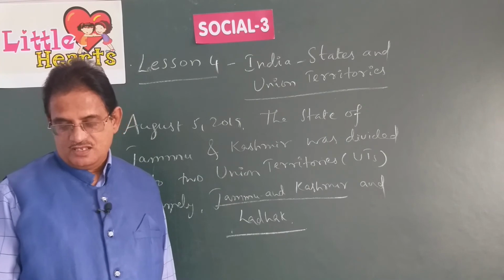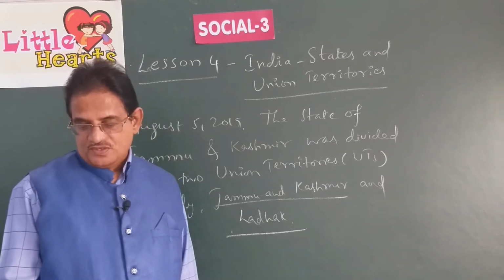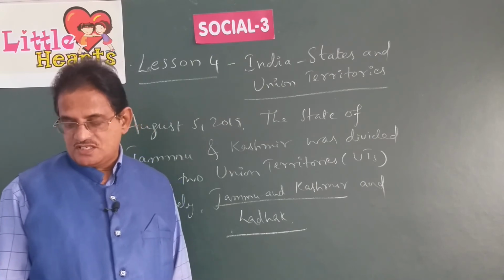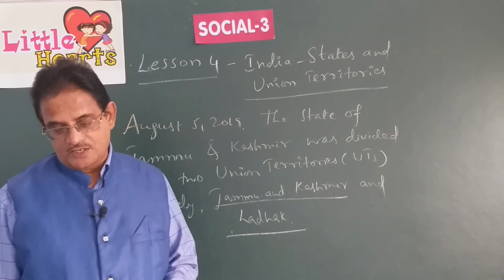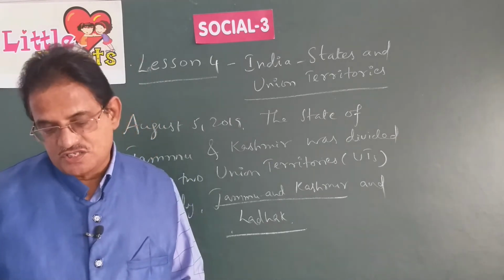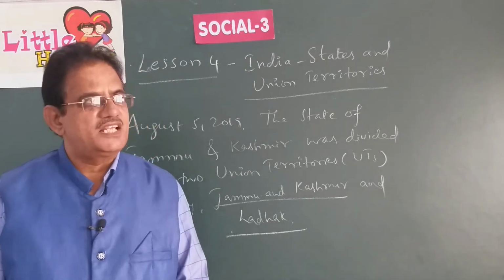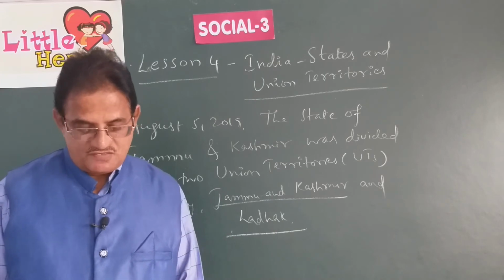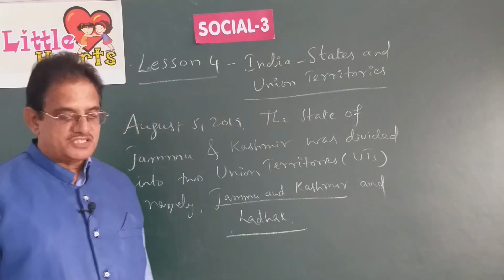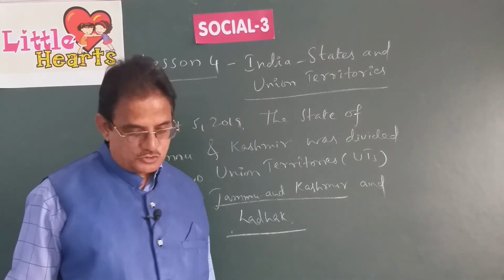Tripura, Agartala. Uttar Pradesh, Lucknow. Uttarakhand, Dehradun. West Bengal or Paschim Banga, it is Kolkata. So you can see that, children, 2 states, Haryana and Punjab, have got only 1 capital city together, that is Chandigarh. Chandigarh is in fact a union territory. You can see the names of union territories and their capital cities in page number 32.